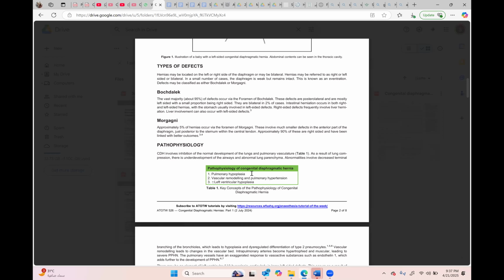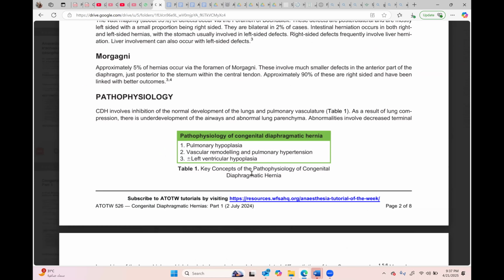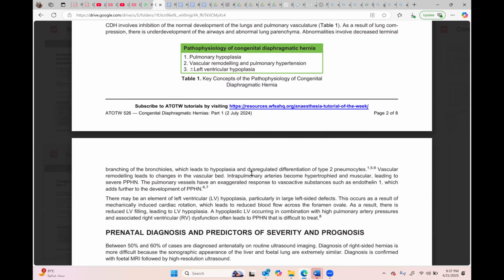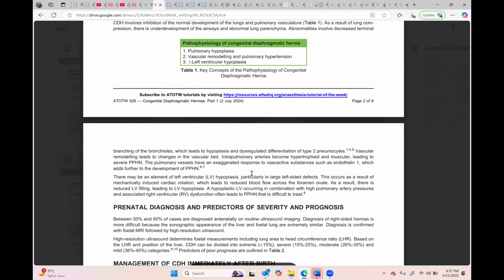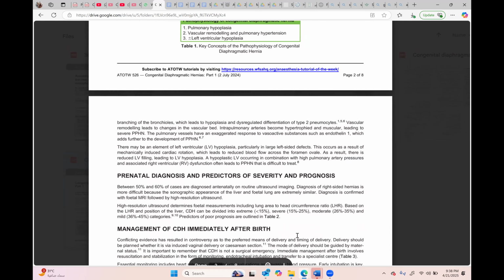You can manage the rest of the things. You should have a very good concept. That will be the failure point. If you don't understand that there is pulmonary hypoplasia, vascular remodeling and pulmonary hypertension, and then left ventricular hypoplasia, you won't understand the role of ECMO and steroids. They give lung protective ventilation, and then we keep the patient in the ICU till they get the desired results, and then the surgery will be done.